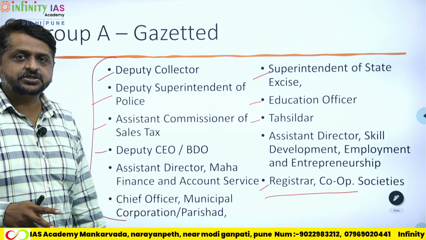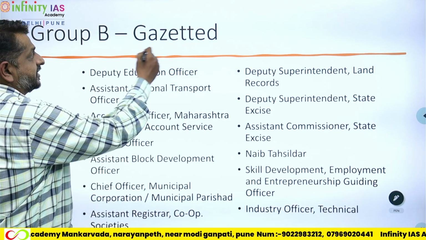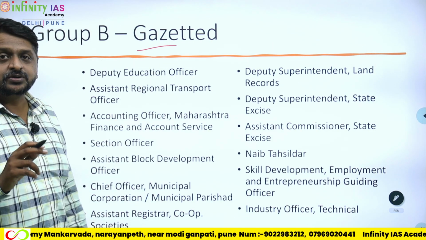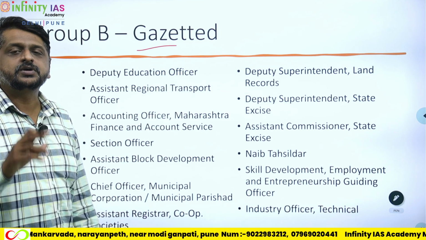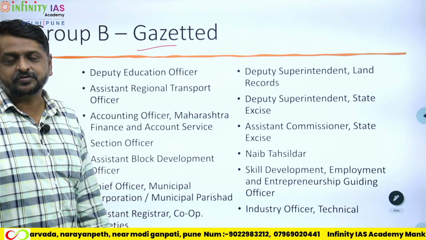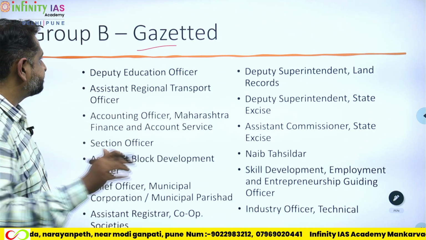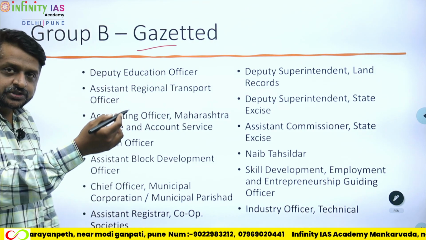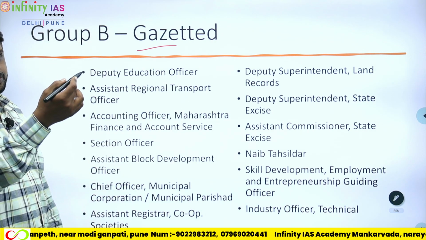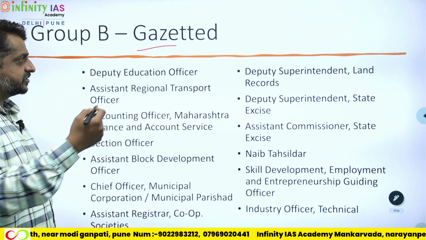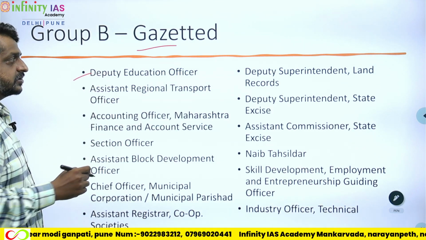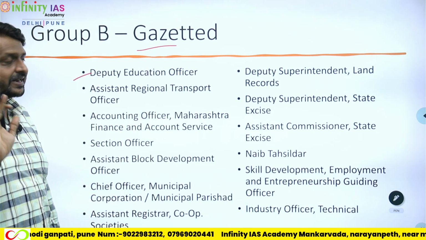The second section would be Group B, gazetted officers. As I told you, a gazetted officer is one under whom the entire process of working for a project will come under. So if you are an education officer in Group A, then Group B is going to be the next in hierarchy, a bit lower, but a post of significance nonetheless.